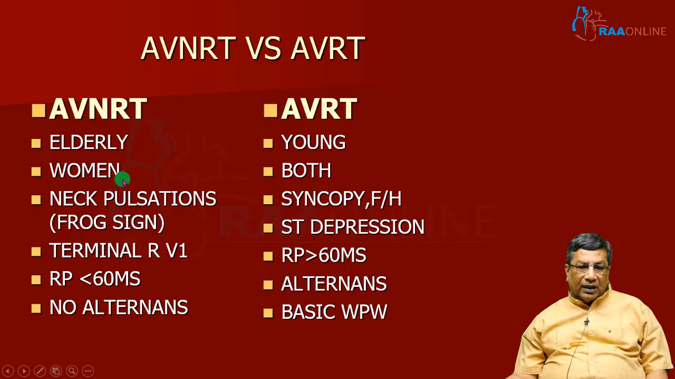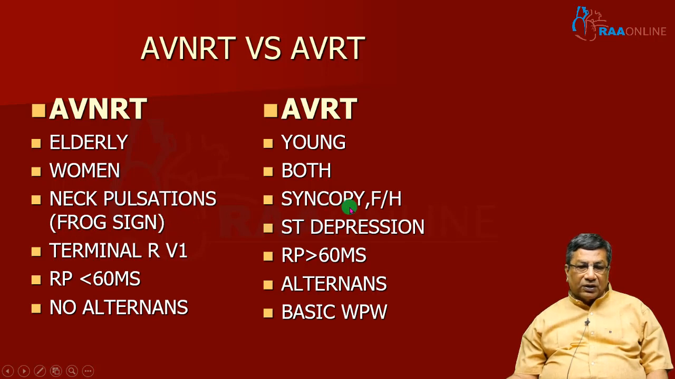Because in AVNRT there is a simultaneous atrial and ventricular activation, simultaneous atrial and ventricular contraction. Whenever there is a simultaneous atrial and ventricular contraction, you will have what is known as a Cannon wave. For every beat, the right atrium is contracting against a closed tricuspid valve. So regularly occurring Cannon waves will be present in AVNRT because both are occurring simultaneously, and you will have a neck pulsation which is called the frog sign.